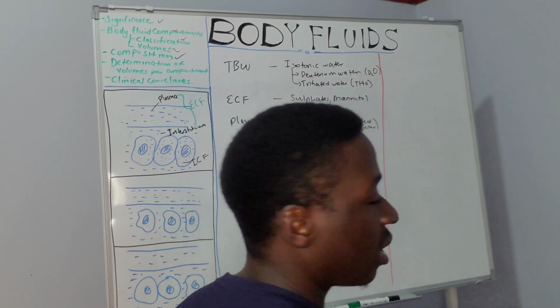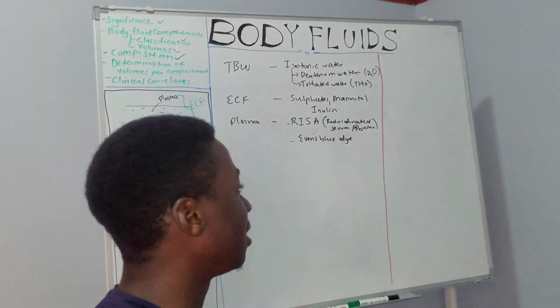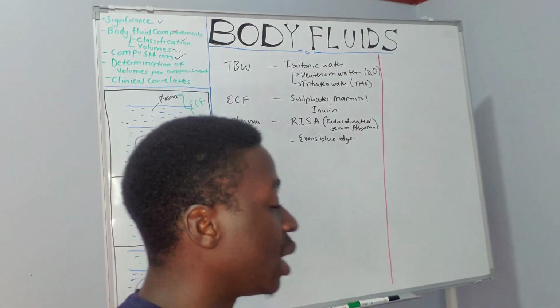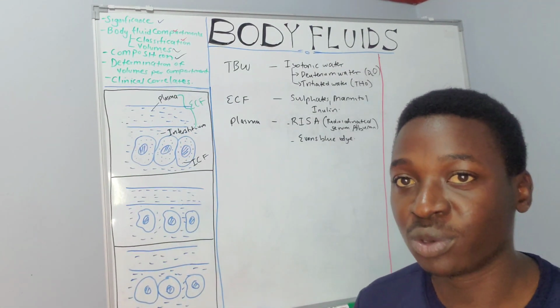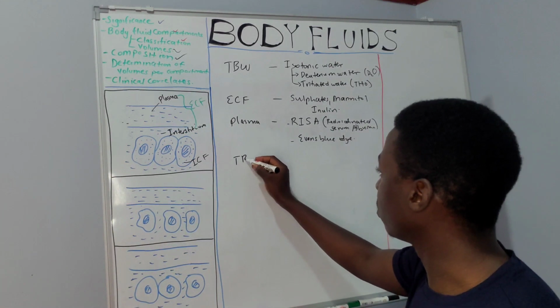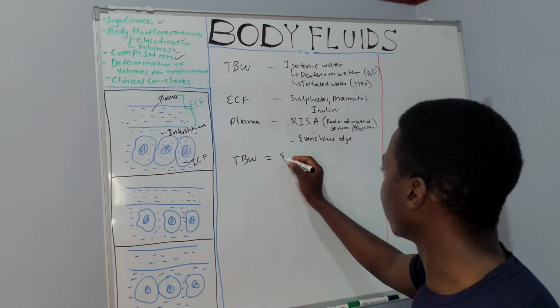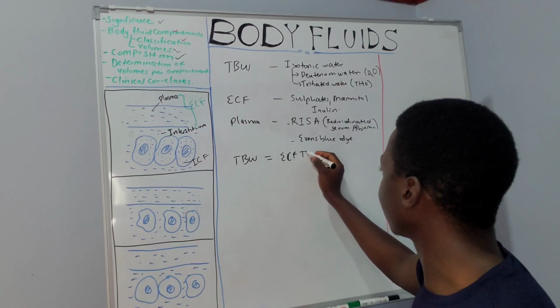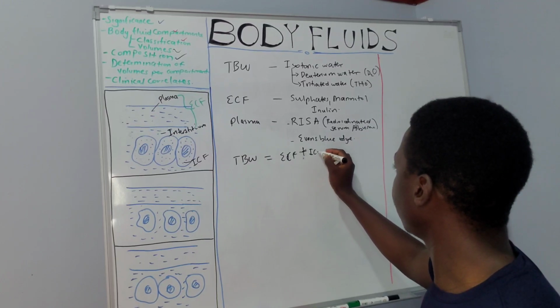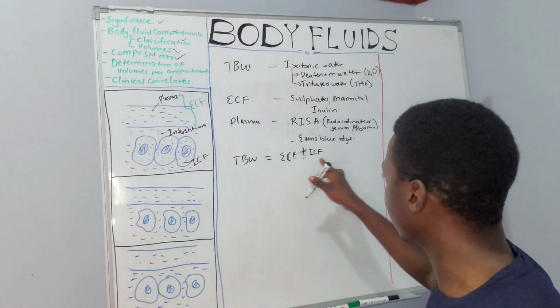Then for the intracellular fluid compartment and the interstitium, there are no well-known markers that can be used for determining these. So what we can do, if you have the total body water, which is the extracellular fluid compartment plus the intracellular fluid compartment, is get the intracellular fluid compartment.